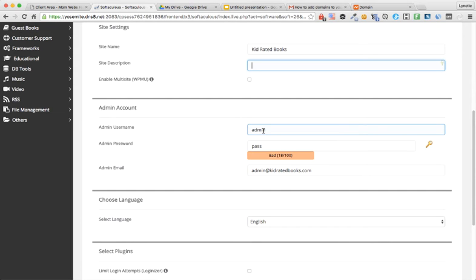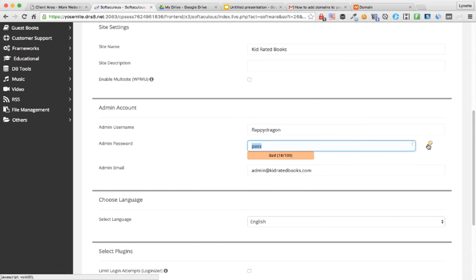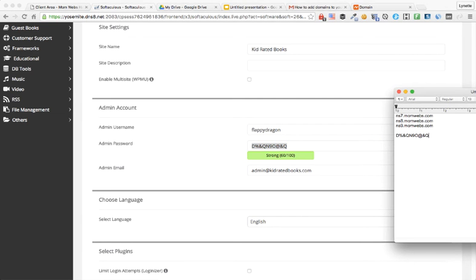Never leave it as admin. Always change it to something else. I'm going to change it to something fun. You can use your name if you want to. And then you enter a password that you can remember. Just make sure that your password is strong. I'm going to use this random password generator to help me. And from here, I'm going to copy this temporarily to my notepad as well so that you can have it to log into your blog later on.